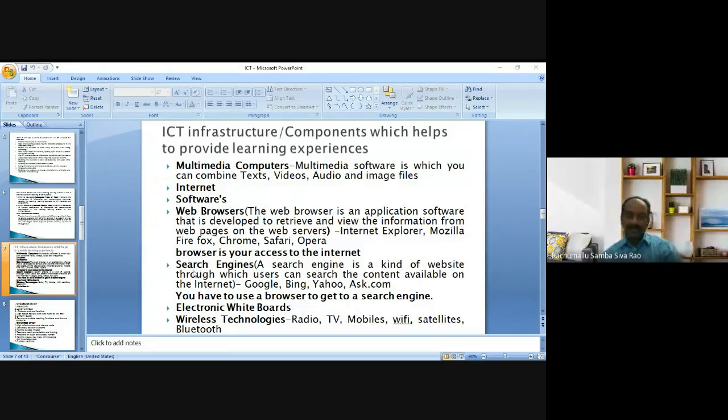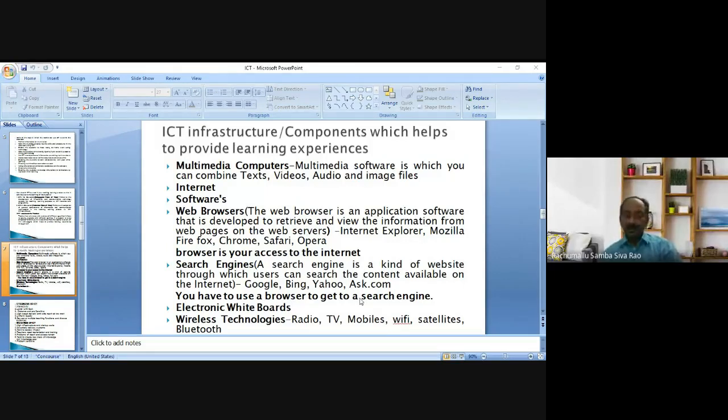But what is a search engine? A search engine is a kind of website through which users can search the content available on the internet. For example, Google, Bing, Yahoo, Ask.com are search engines. You have to use a browser to get to a search engine. What is the use of a search engine? By approaching a search engine, we may collect and browse the required data.